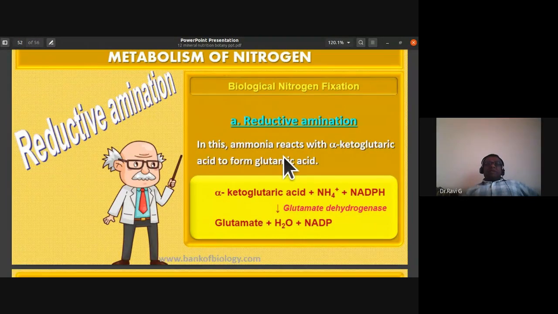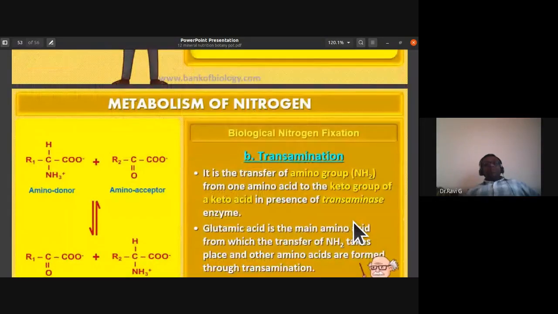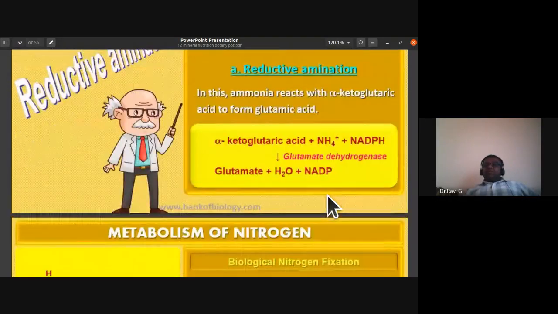So in reductive amination, ammonia reacts with alpha ketoglutaric acid, this is a keto acid, and reduced NADP to form glutamic acid. Okay, so that is how they are forming this amino acid.